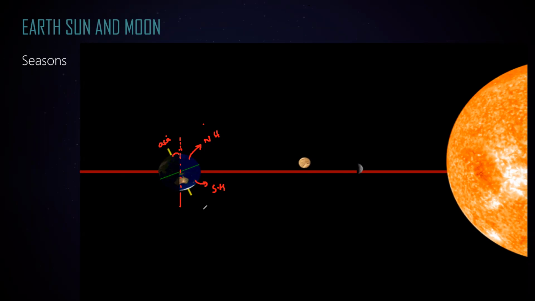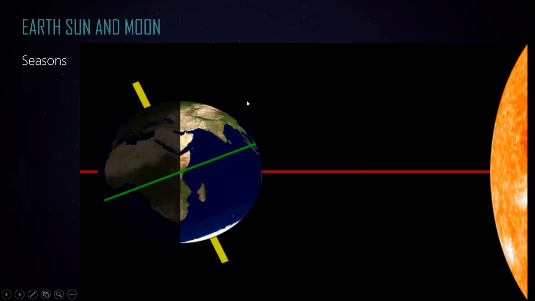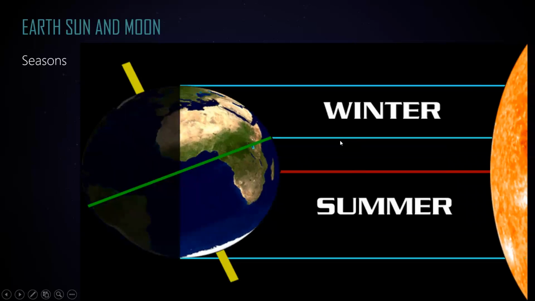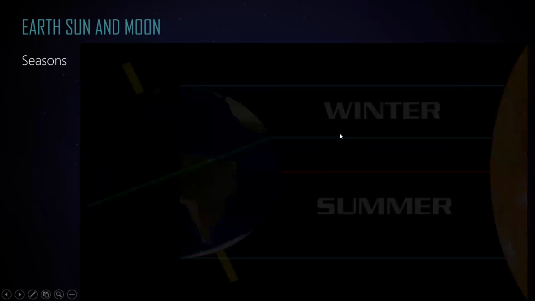As it gets more energy, there will be summer in the southern hemisphere and winter in the northern hemisphere. So due to the tilt of the axis of the earth, the two hemispheres will not receive the same amount of energy, and the part which receives more energy will have summer, and the part which receives less energy will have winter.